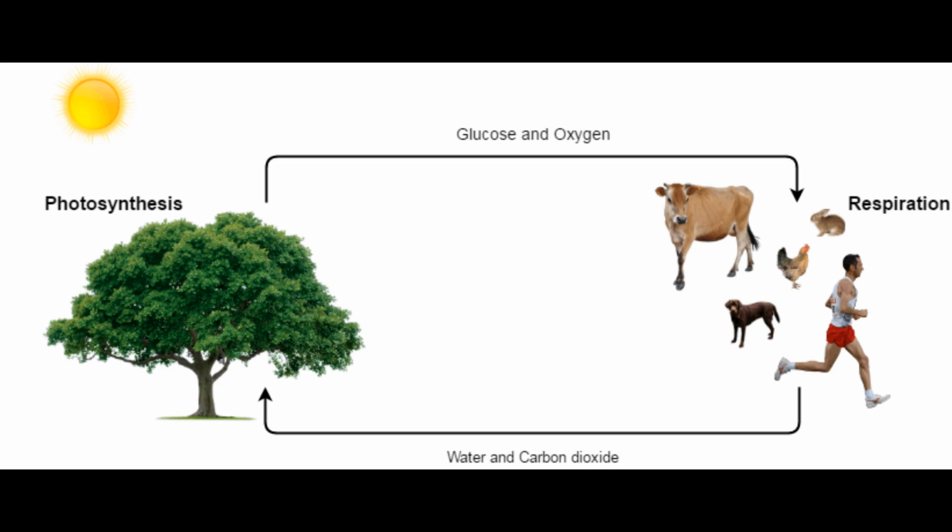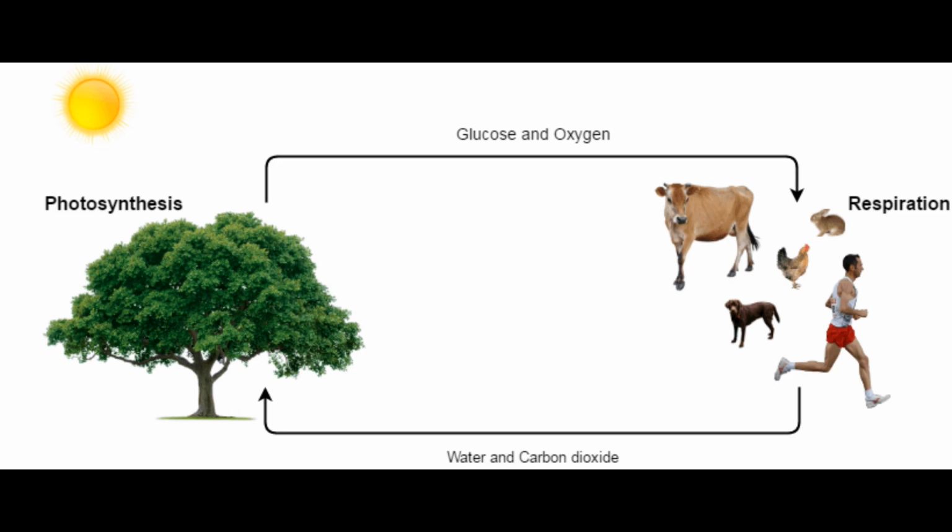The process of photosynthesis takes place during daytime, and during photosynthesis carbon dioxide, which is the end product of respiration, is taken in and oxygen is given out. This oxygen which is given out by plants is used for respiration. In photosynthesis, energy is not produced in the form of ATP.